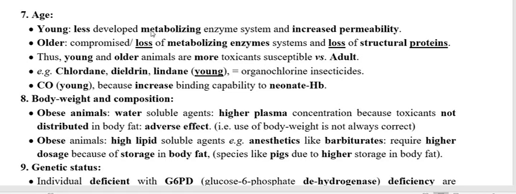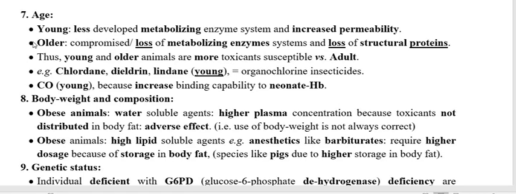Also, younger animals possess the property of increased permeability. The toxicants are more permeable to the young animal as compared to the adult one. So because of the lesser amount of metabolizing enzyme and also the increased permeability in young animals as well as older animals, the chances of toxicity are more as compared to the adult.